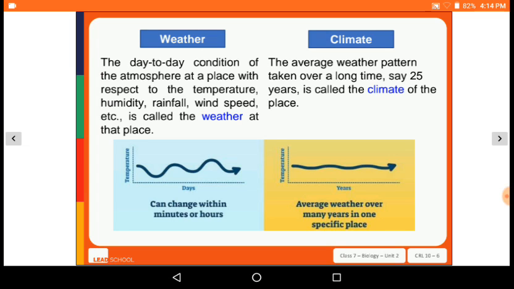It is called the climate of a place, and it is the average weather over so many years in one specific place. ये वेदर है, कोई एक जगह पर फिक्स नहीं होता वो. It varies in a particular time, minutes or hours, but specific time और periods के लिए सेम रहता है टेम्परेचर, तो उसको हम क्या बोलेंगे, क्लाइमेट.